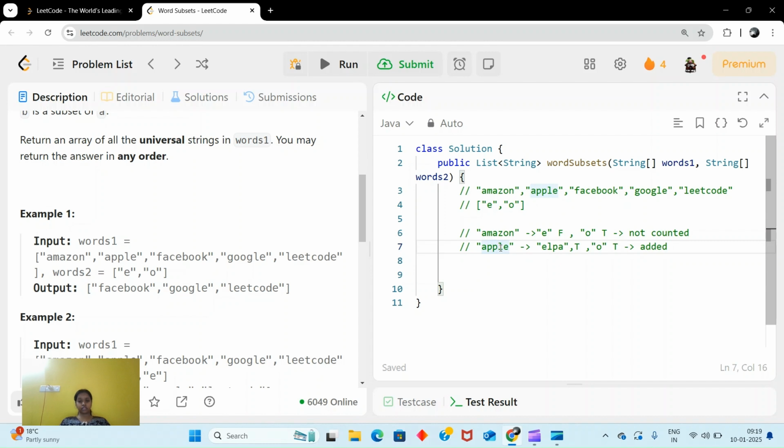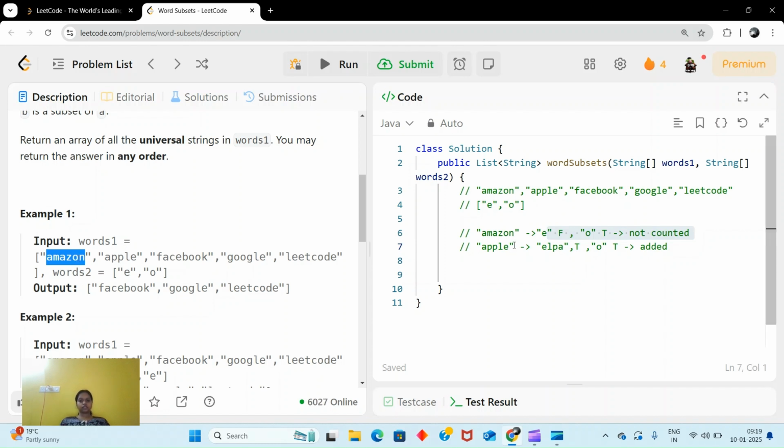This is the brute force, or a simple thing a complete beginner would do: select this character, traverse Apple and check if it is there or not. Again the same for Apple, again and again. Every time you traverse for each string in words 2, and again traverse each string. So of course the time complexity will be high, it will take so much time.